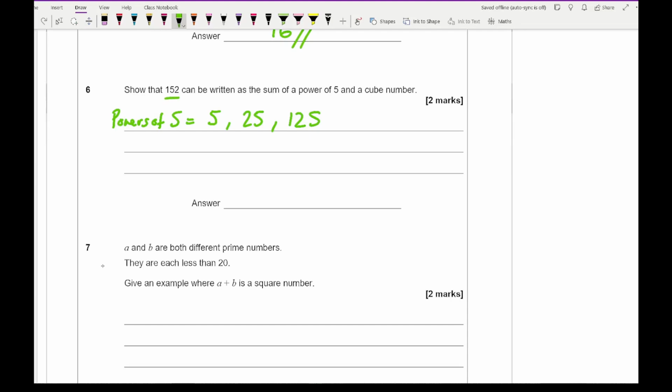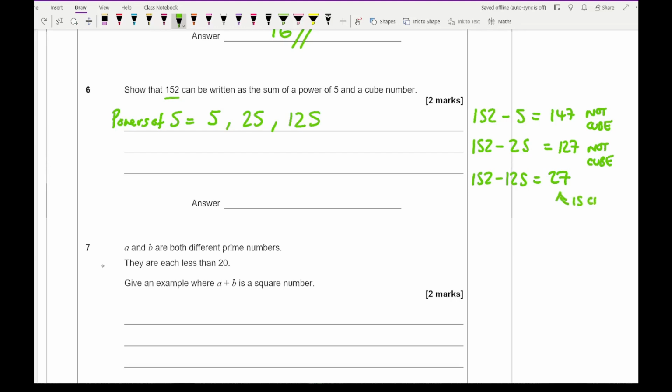So if I do 152 take away 5, that's going to give me 147, which is not a cube. Then if I do 152 take away 25, that's going to give me an answer of 127, and that's not a cube. So if I then do 152 take away 125, that gives me an answer of 27, and that is a cube. So then I've got 27 plus 125, which is 3 cubed plus 5 cubed. And there's my answer there.